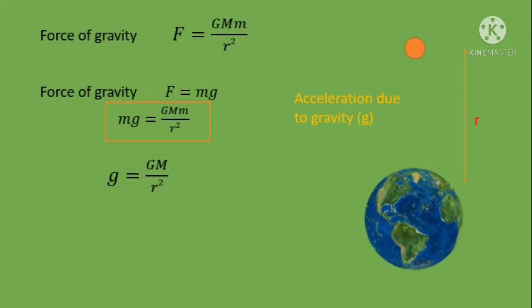Remember, the distance r in this formula is the distance from the center of Earth to the center of object. If an object is on the surface of Earth, then the distance r in the above equation is replaced by the radius of Earth. Thus, for an object on the surface of Earth, acceleration due to gravity is given by this formula.